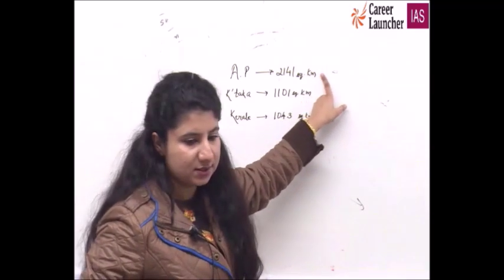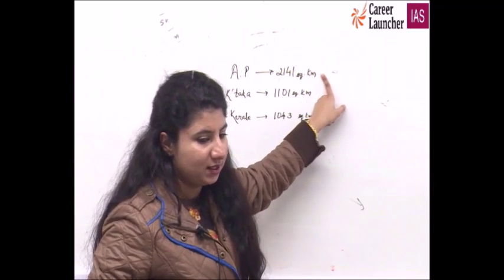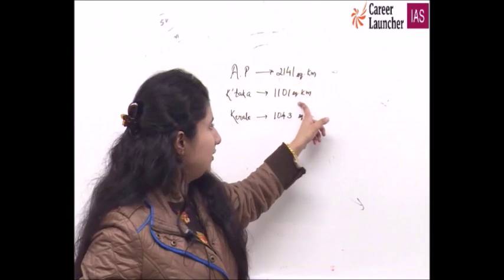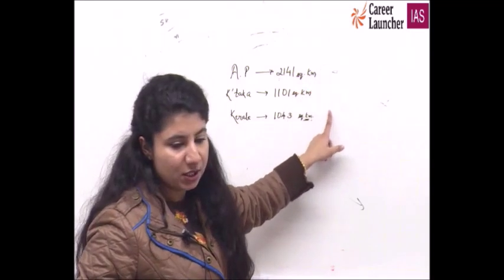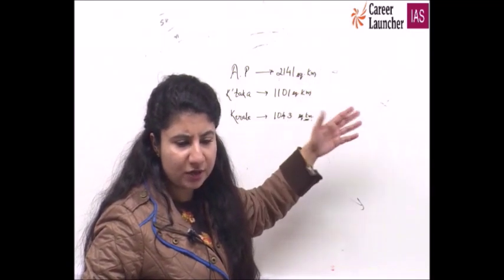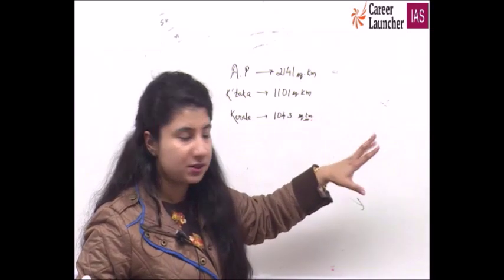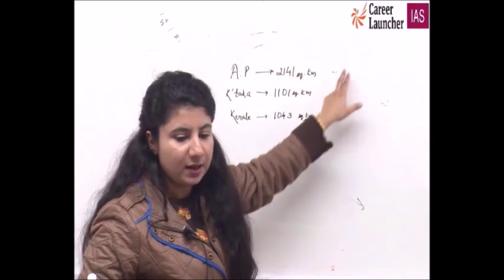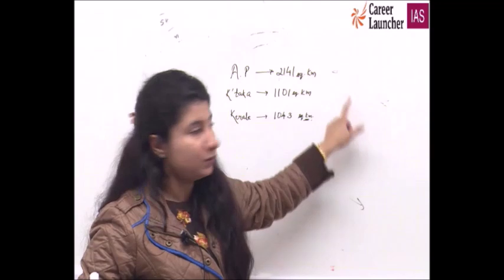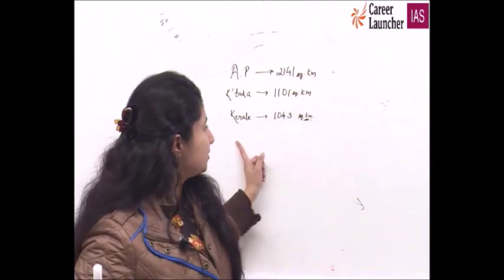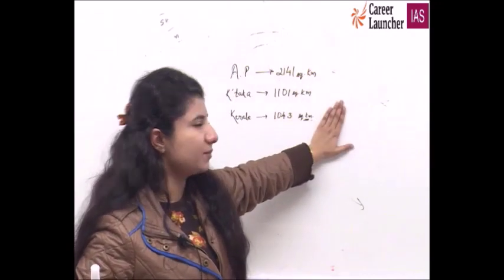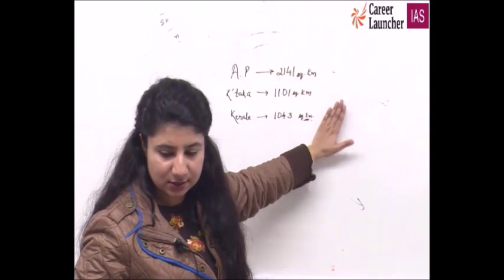The first one is Andhra Pradesh in your question. The second has to be Karnataka, and this has to be the sequence. It should have been written in increasing or decreasing order in the question itself, but by the options that are being given, we can make out this thing.